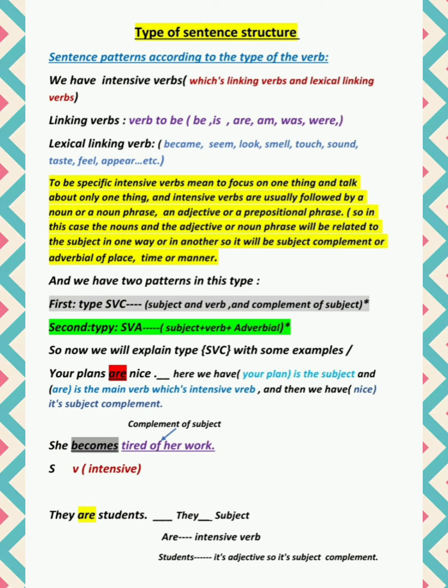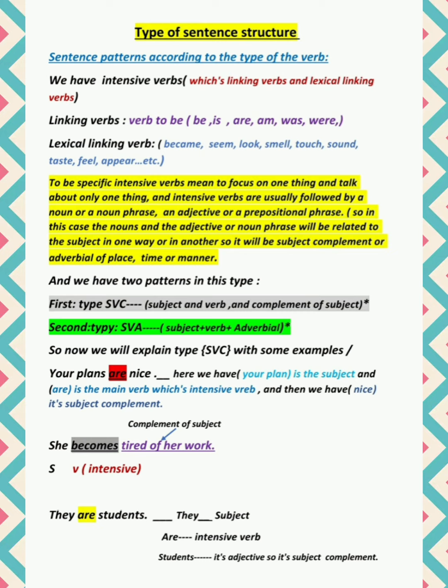Nice is an adjective, and as we know, if we have an adjective in the sentence, it's going to be a complement of the subject. So here it described the plans, that the plans are nice, okay. Also this nice here is the subject complement. So structure مالت الجملة ايش حتكون SVC.